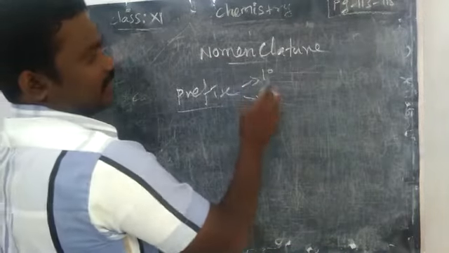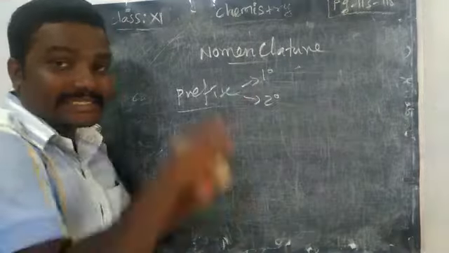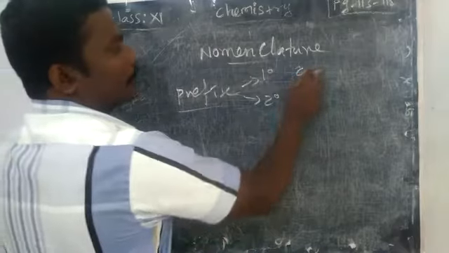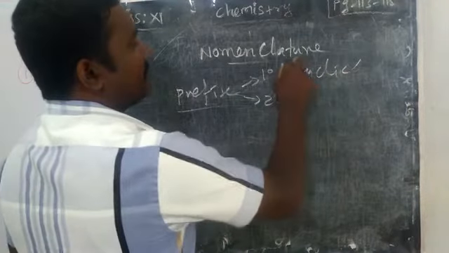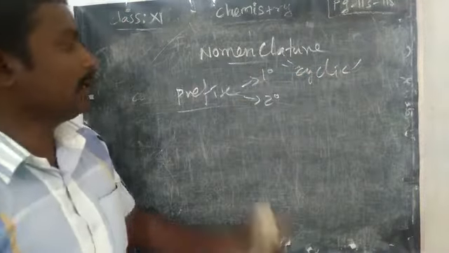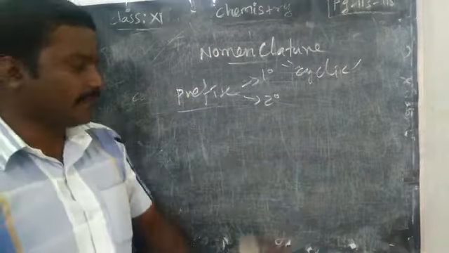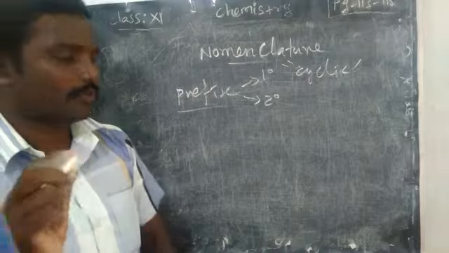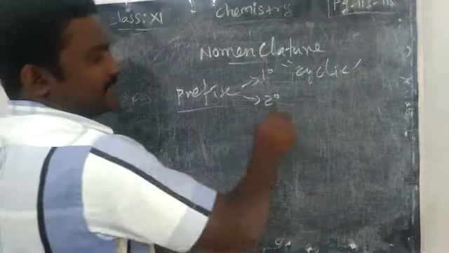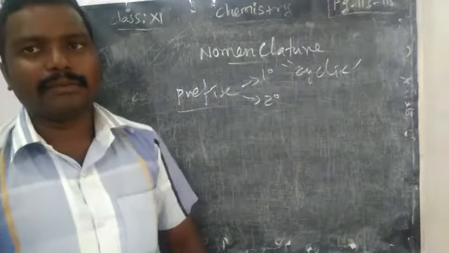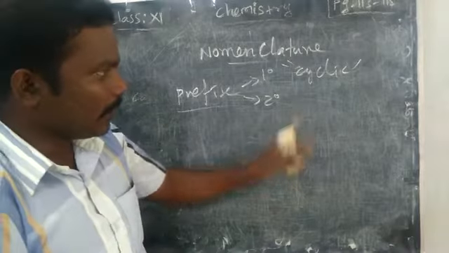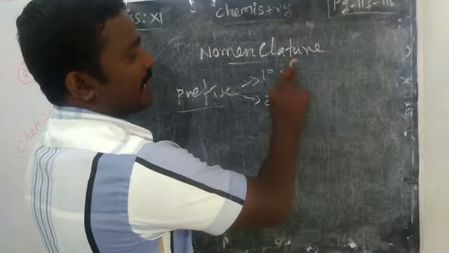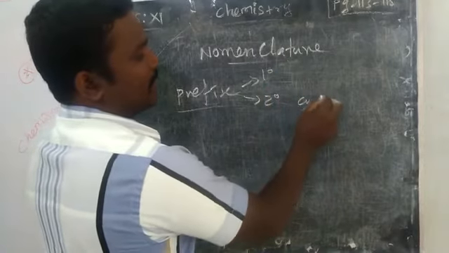The primary prefix is for a cyclic compound, like an aromatic or aliphatic cyclic compound, where you should write cyclo. But that is not given in your book. Okay, right. Then the secondary prefix, for which we have to give the substituent name with number.